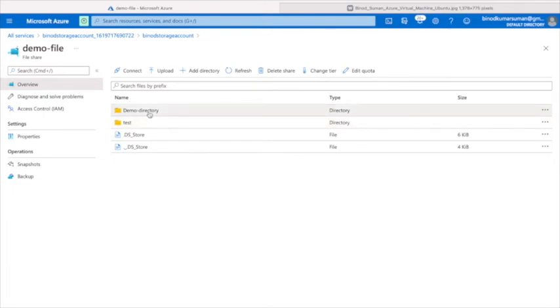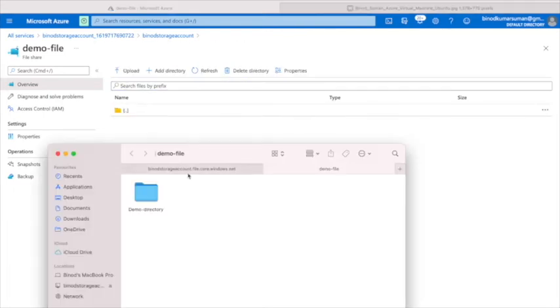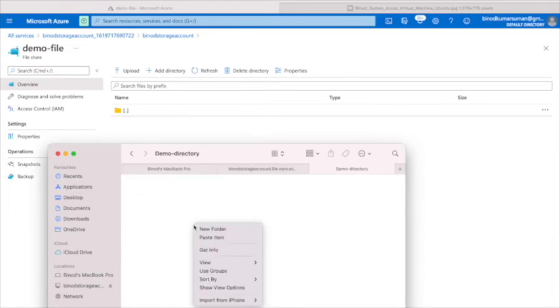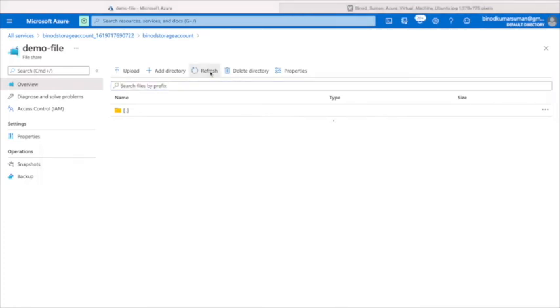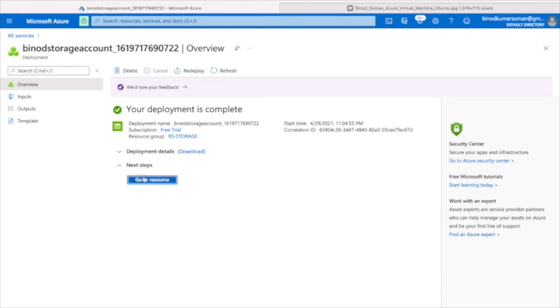Now it is empty right now, right? If you paste in this folder, the demo directory, it should also come here. So this is the way we replace it. We take the advantage of the Azure file. See, it's copied here, right?